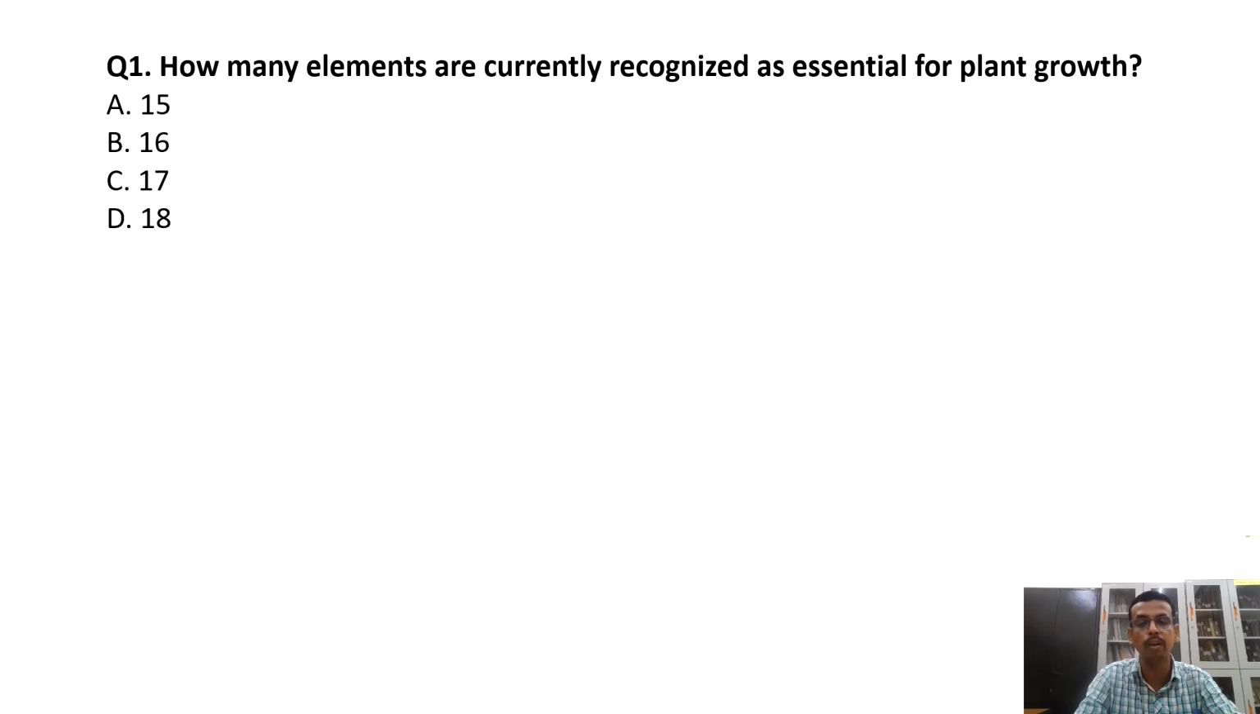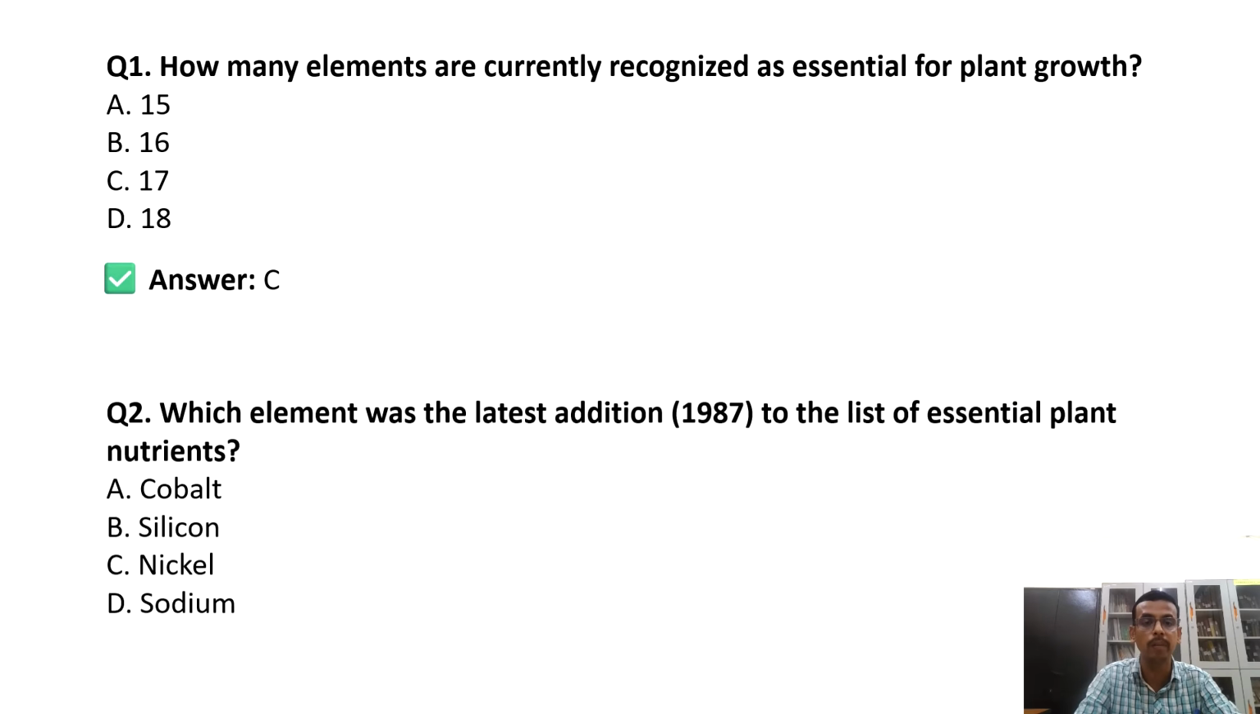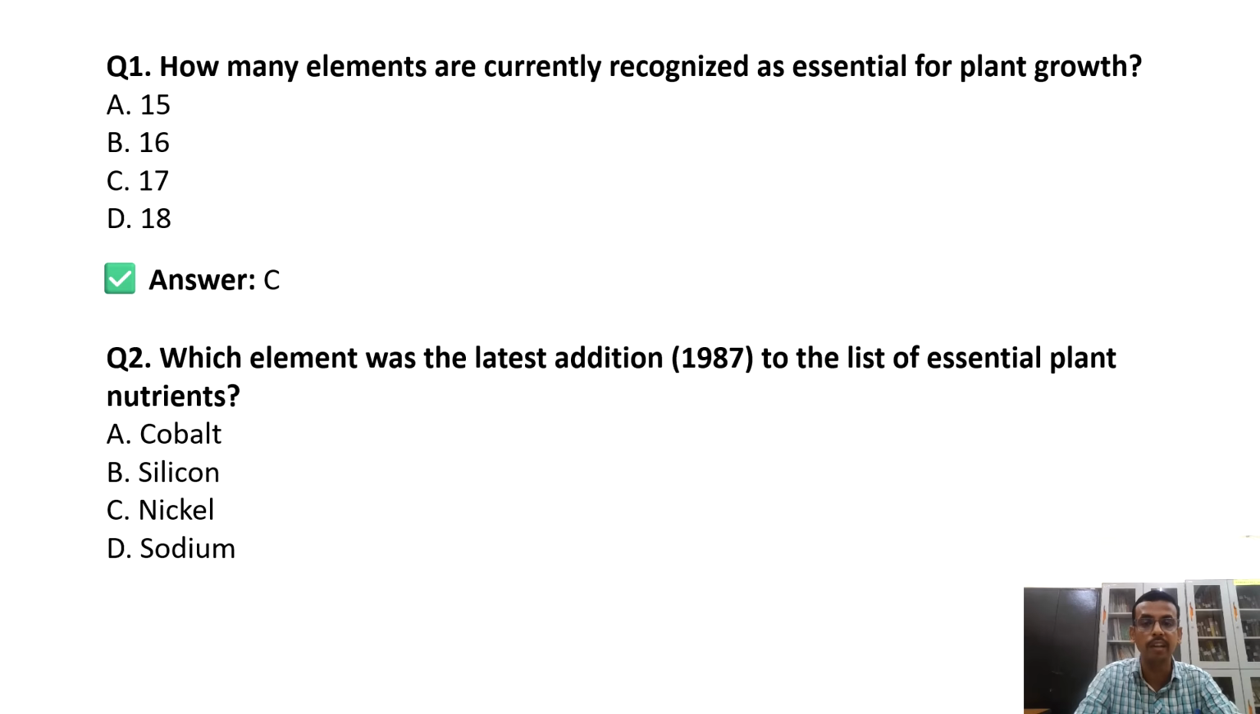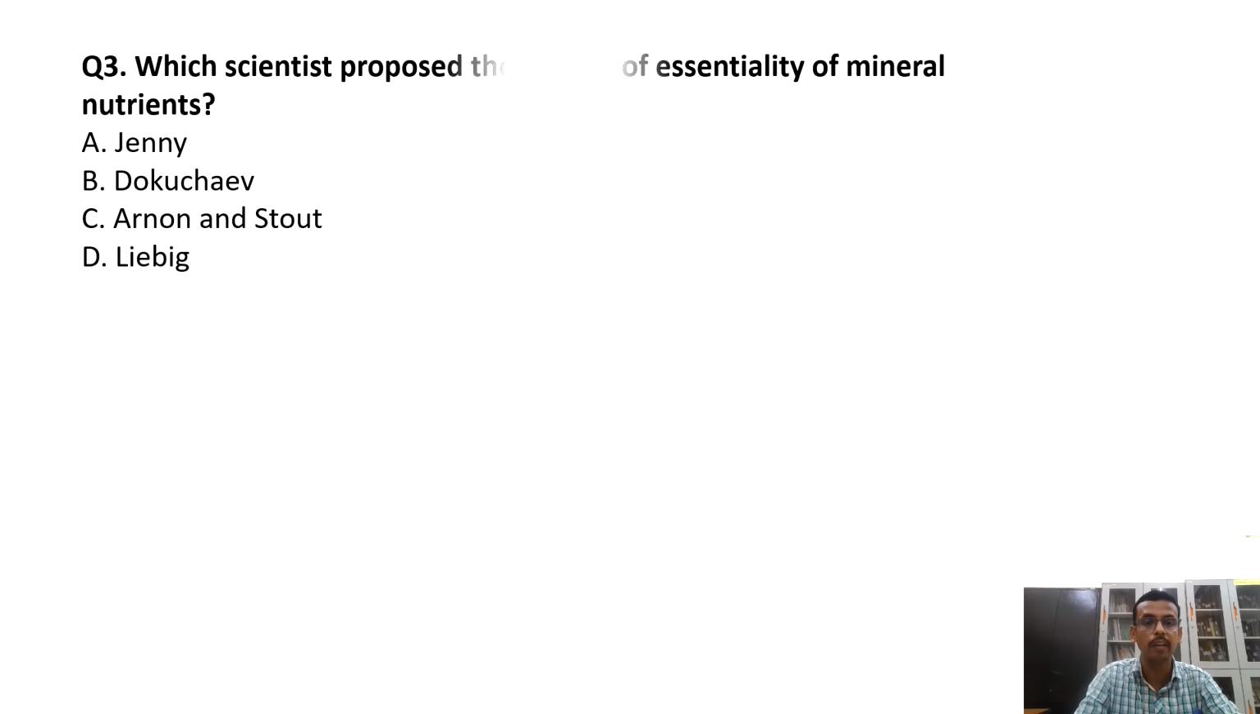Then coming to plant nutrients, most of the time questions come from here, nutrient deficiency symptoms, in all types of ICAR examinations. How many elements are regarded as essential? You all know that is 17 elements. Which element was the latest addition, in 1987? That is nickel. Then which scientists proposed the criteria of essentiality? This is important for JRF: Arnon and Stout, 1939.